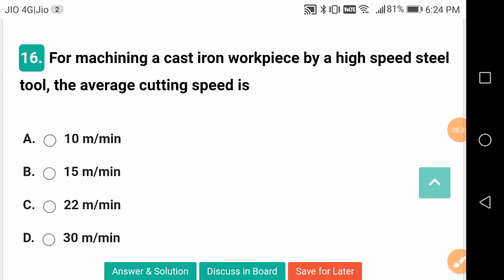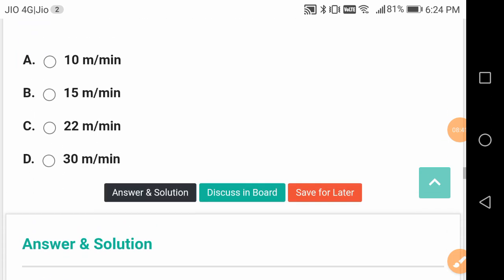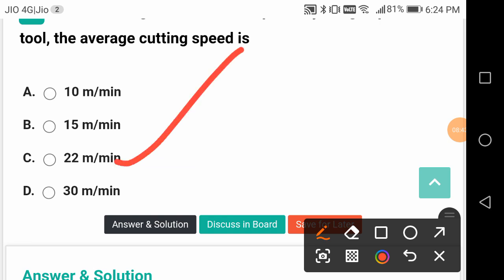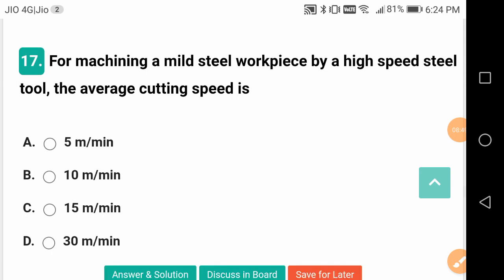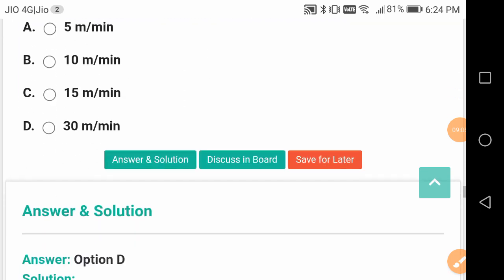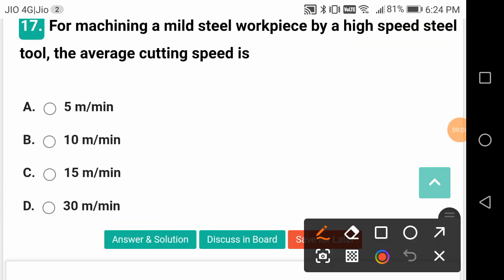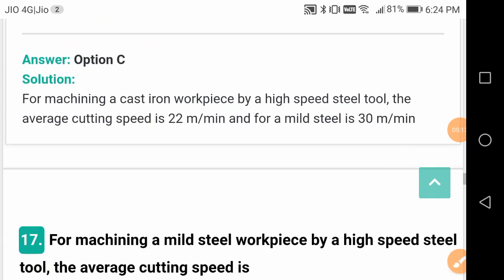For machining a cast iron workpiece by high speed steel HSS tool, the average cutting speed, how much should it be? It should be 22 meters per minute. So certain machining operations and certain parameters like cutting speed, especially cutting speed, are very very important. You have to remember them. For machining mild steel workpiece by high speed steel, the average cutting speed is about 30 meters per minute.